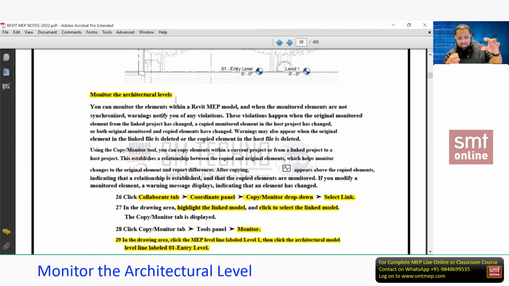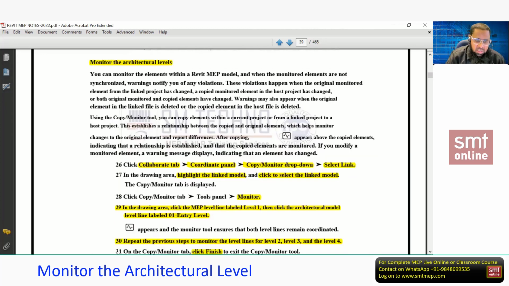And if they make any changes in the level, and when they save, what will happen? You will get a message of change in the level if the level is under monitoring. Or one more advantage: by mistake, if you change the level and it is not matched with the original level, you'll get the alert. So this is a very interesting and useful option. Now I'll show you how to monitor the architectural level.